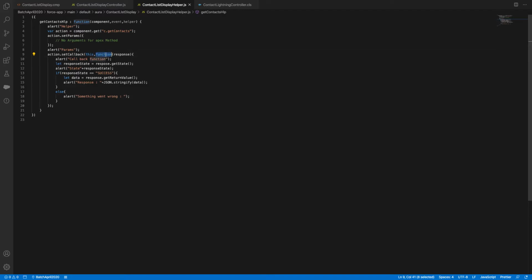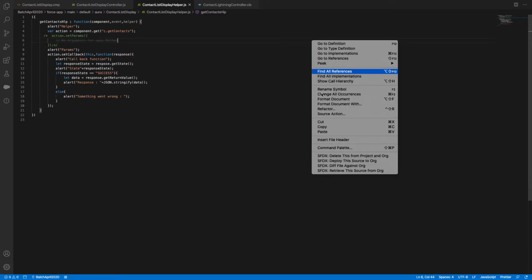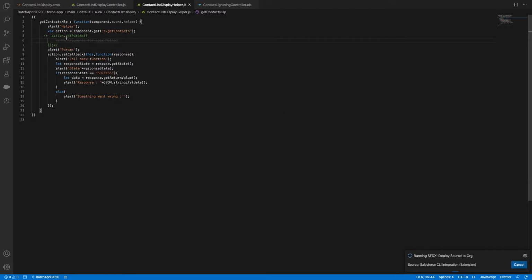This function of response, open bracket, close bracket, else if getState correct, and why is it not going inside? Ideally this is right, you don't want to do anything here. Action.